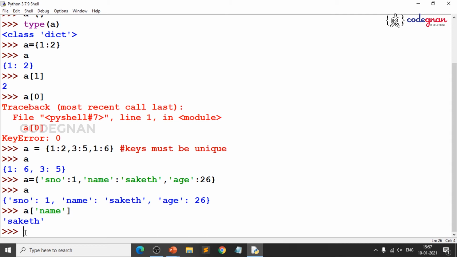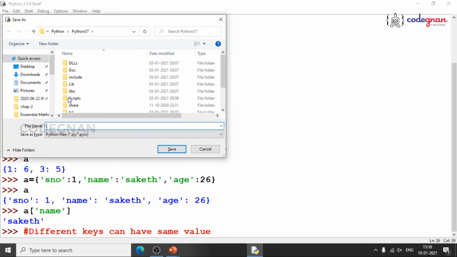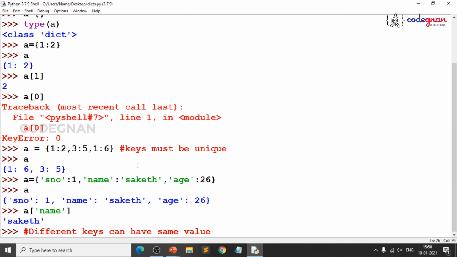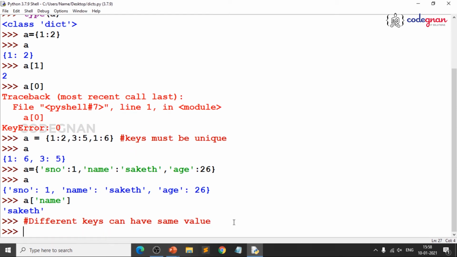And the other thing is, you can have any number of ways of writing dictionaries, but always remember keys must be unique, and different keys can have the same value. Keys are unique, but values need not be unique, because it depends on user interest. Let me first save this file so that it will be easier, because once I close it, I cannot get the data back. So, different keys can have the same value.